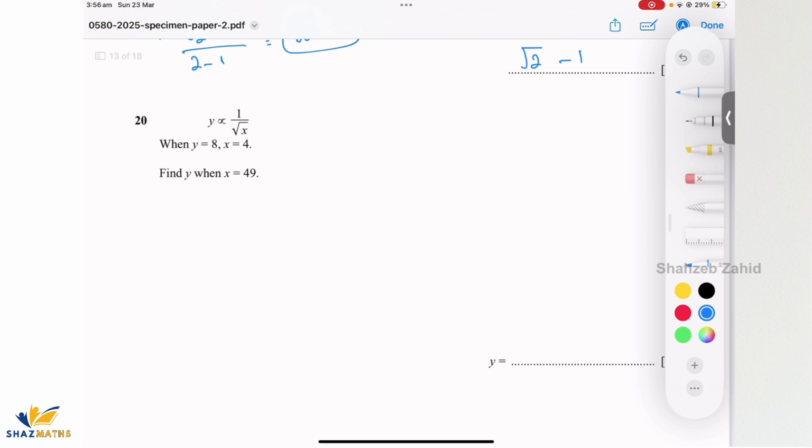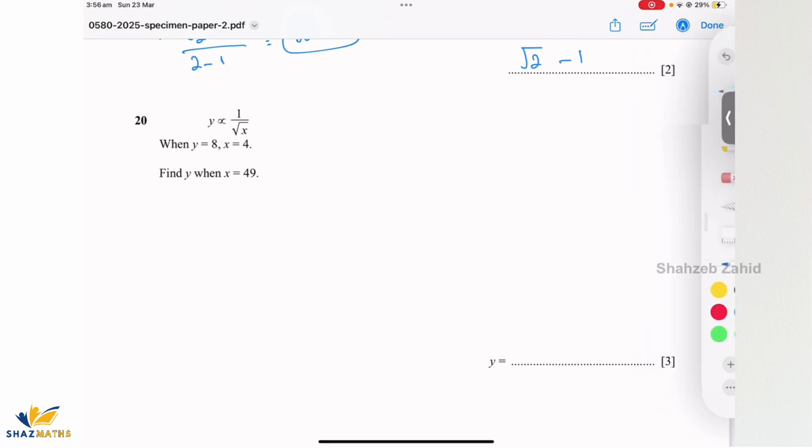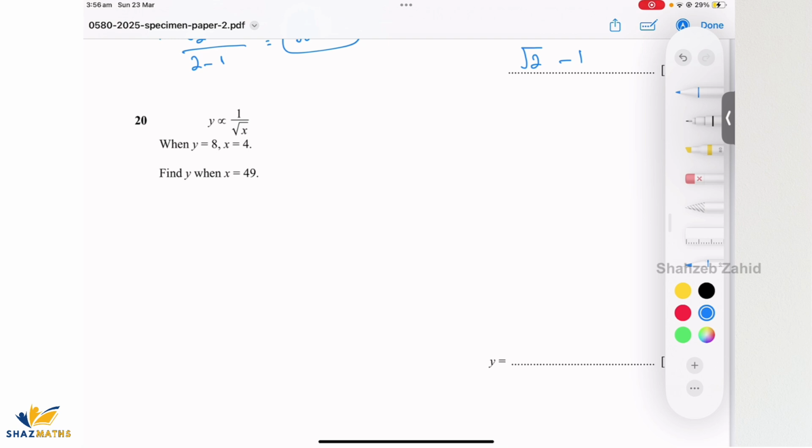Proportionality. Y is inversely proportional to square root of x. Should be of 2 marks, 3 marks. Alrighty. So first we'll find the connecting equation. Whenever you remove the sign of proportionality, you have to apply a constant. So it's k over root of x. So 2 marks is that you have to find that constant k and give the examiner the connecting equation.